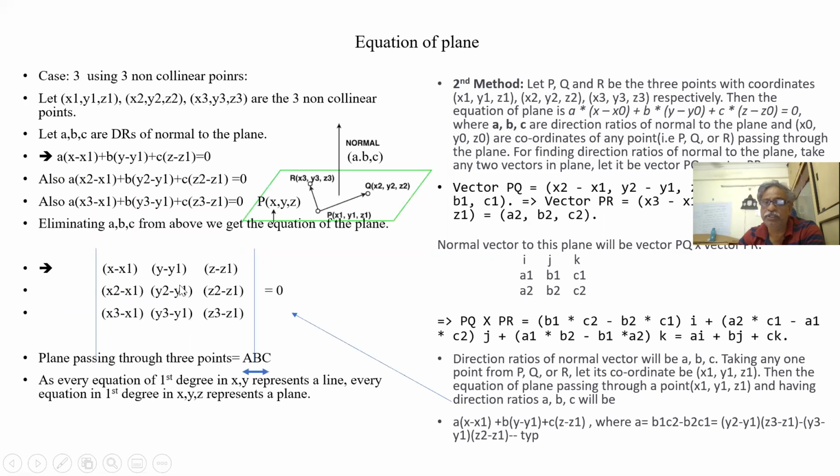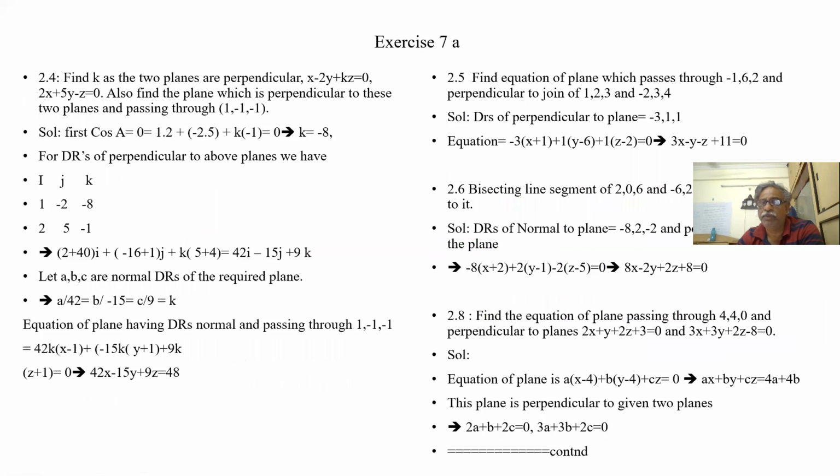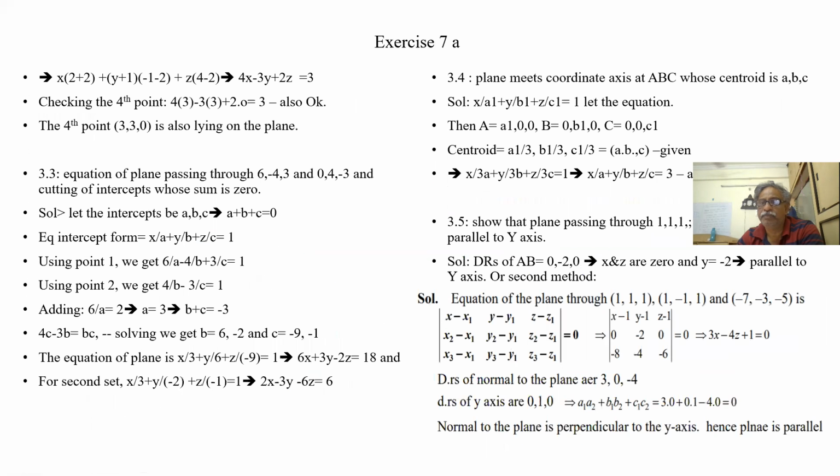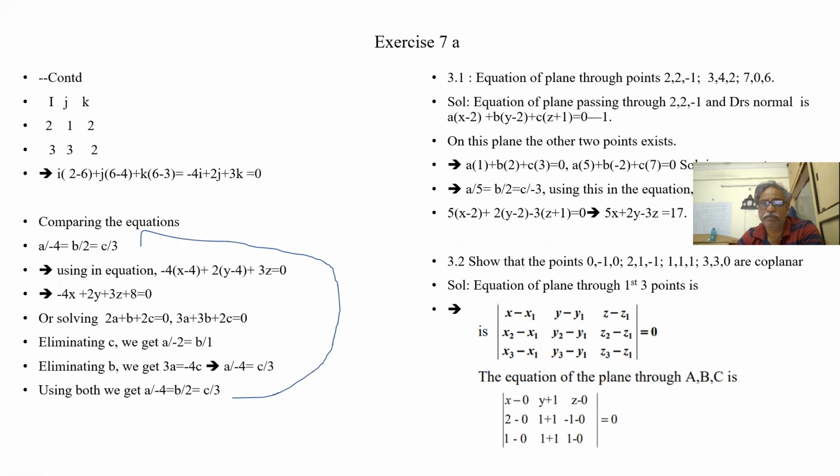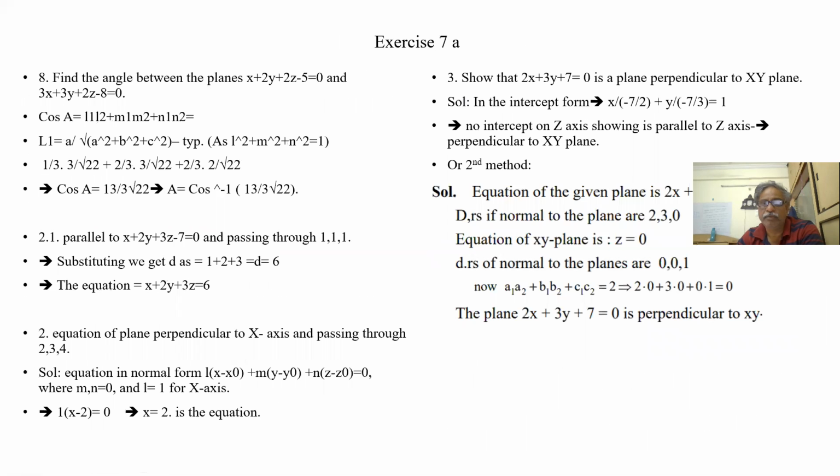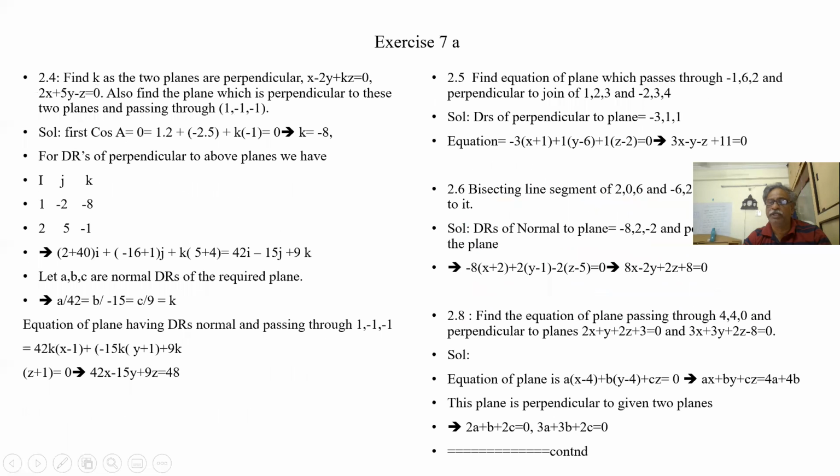It is all the same. Perpendicular to the xy plane or parallel to the z axis is the same, because there is no z coordinate. This is one method of understanding.